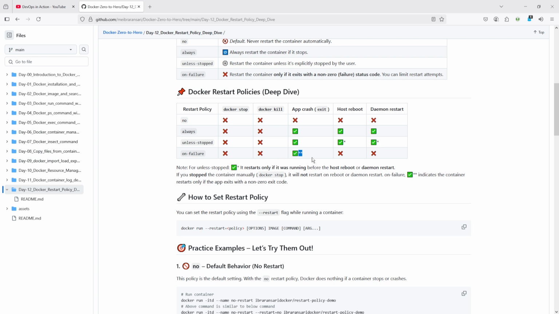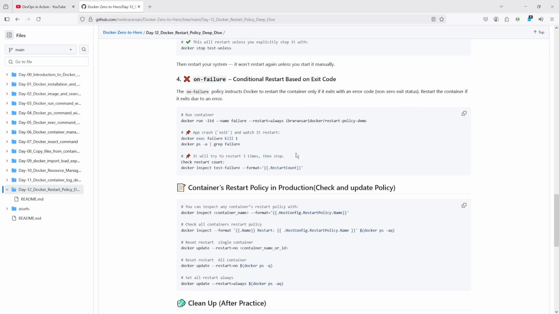In a production environment, a lot of scenarios happen, so basically we require all these options. On host reboot, it never restarts, and on daemon restart it never works. So it only works with application crashes with a non-zero exit code.